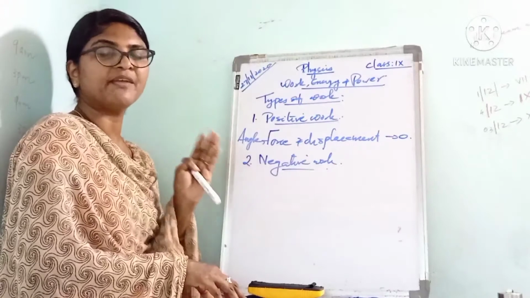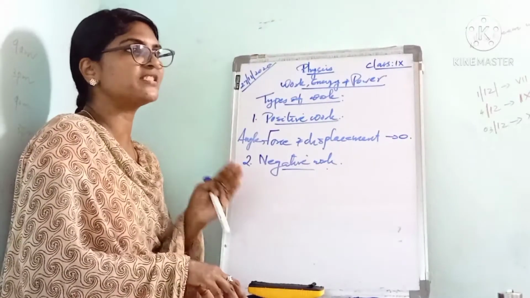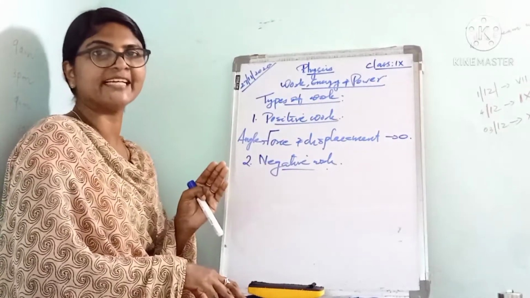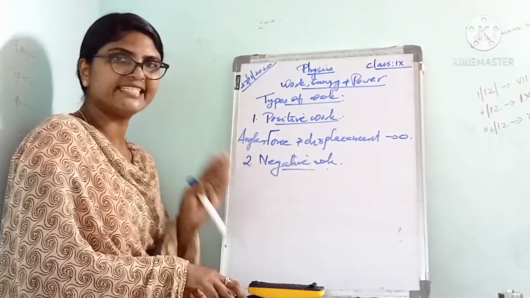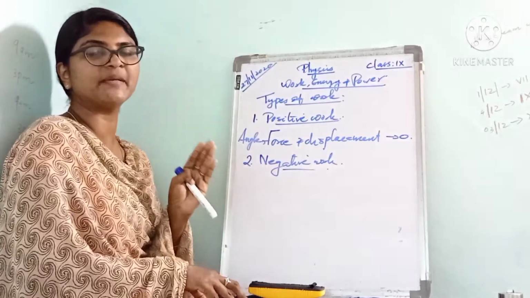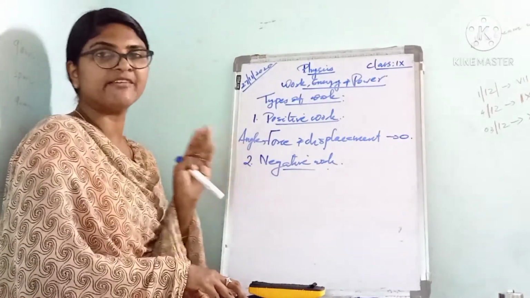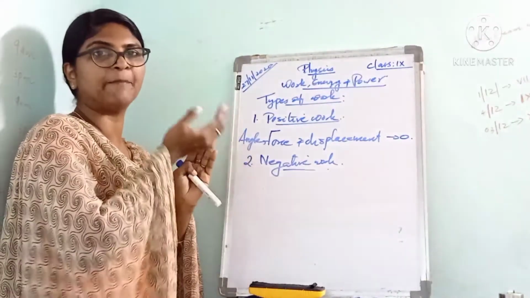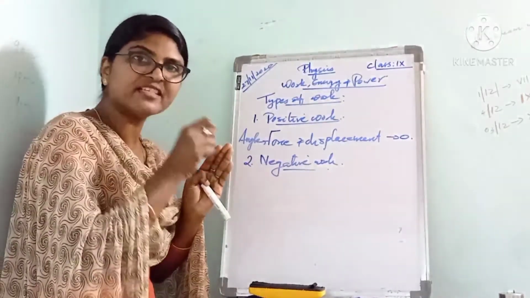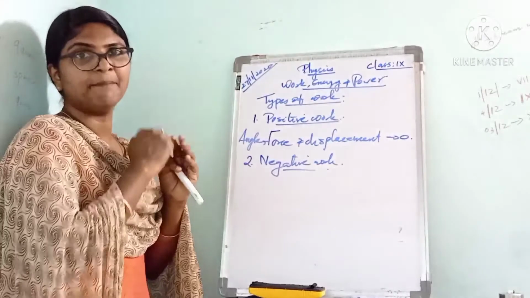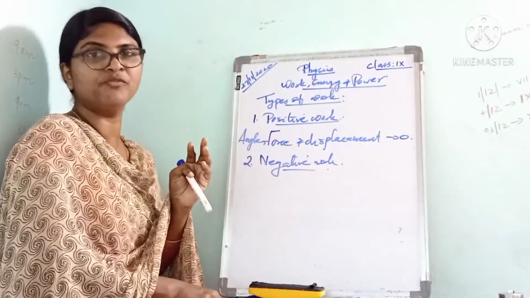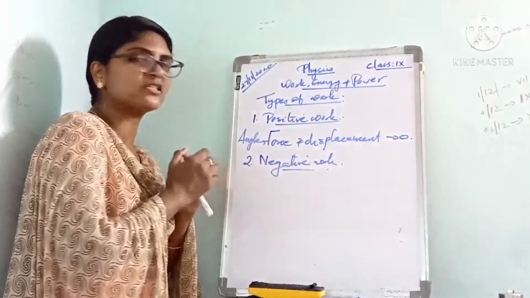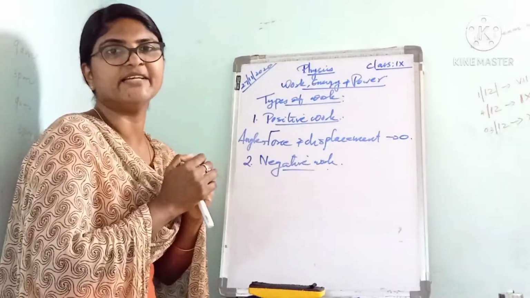So we can say if the force and displacement are in the opposite direction, the work done is negative. Suppose when we lift an object upward, the work done by the gravitational force is actually negative, because the gravitational force is acting downward and the object moves upwards.